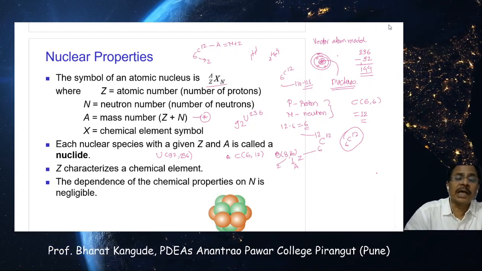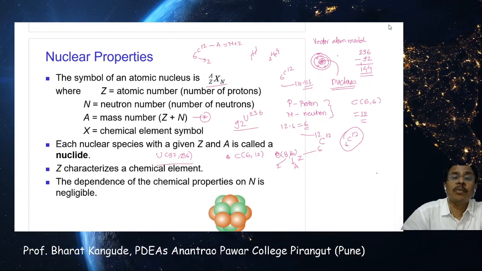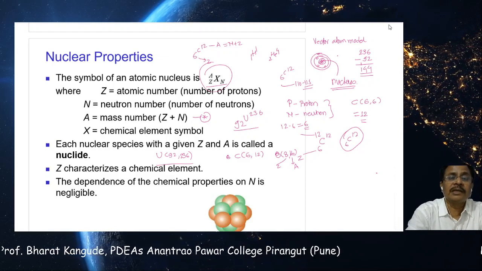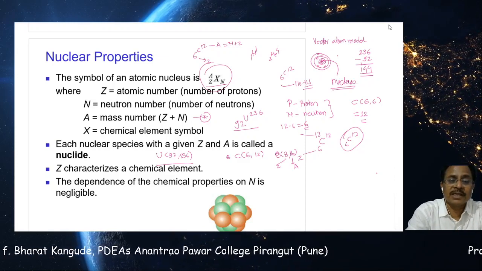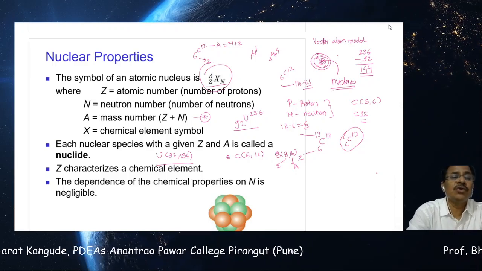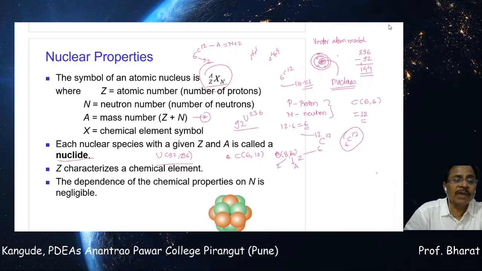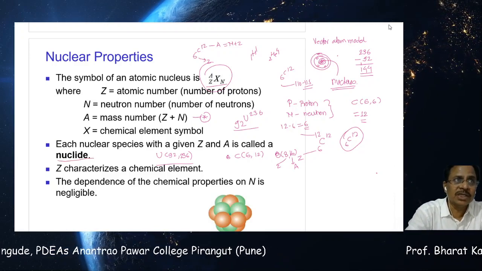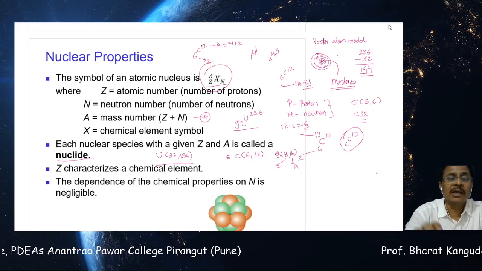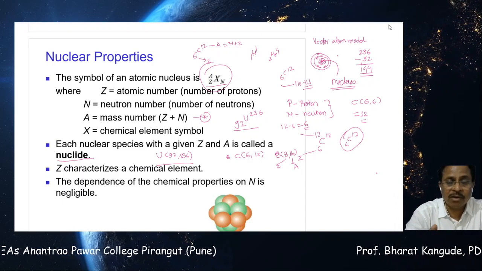So either I can go by this method, or this method, or this method. Any of the methods can be applied, and that is how we write a nucleus, or what is called a nuclear species with given Z and A, called a nuclide. Henceforth we are going to use this word nuclide very frequently. Nuclide means actually a nucleus, and we call the components, protons and neutrons, the nucleons. Combined collectively they are called nucleons.